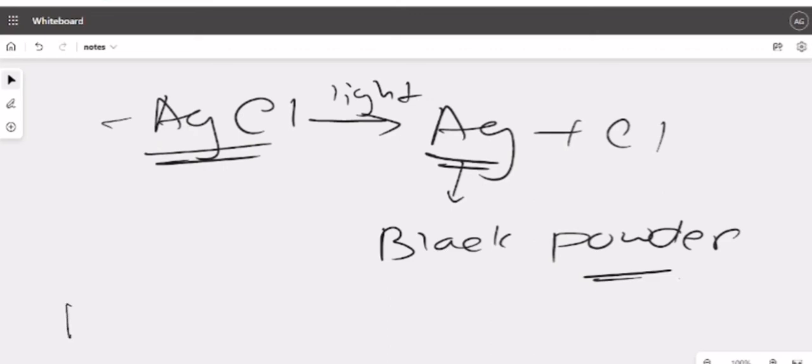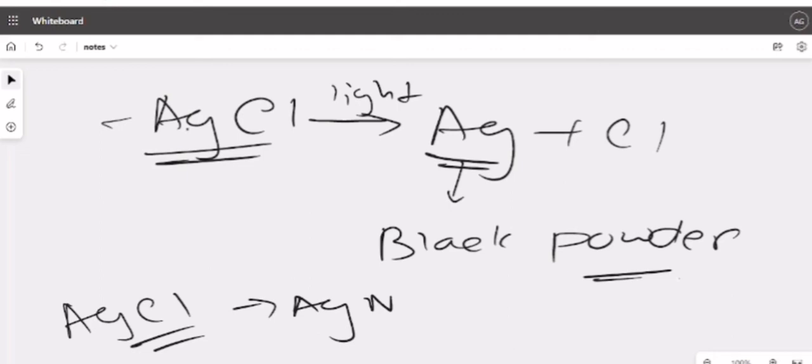Clear? Now this AgCl is formed upon reaction of AgNO3 and HCl. That is also used as a test in ammonium hydroxide solution. Why? Because this is soluble in ammonium hydroxide solution but not soluble in nitric acid. Understood? So these are the observations that you need to remember from this part.